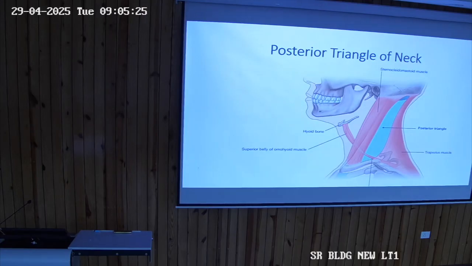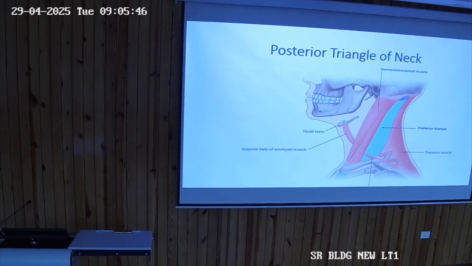So the posterior border of the sternocleidomastoid will form the anterior boundary of the posterior triangle, and the posterior boundary will be formed by the anterior border of the trapezius. Then the base is formed by the middle 1/3 of the clavicle, its superior surface.